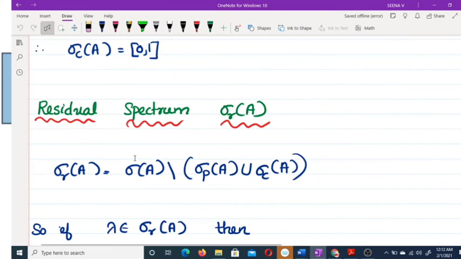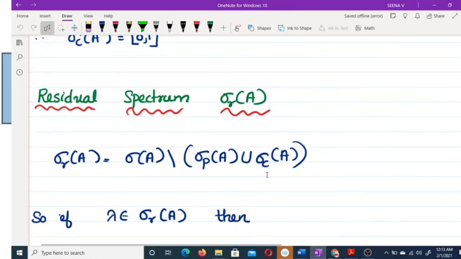Now moving to the last one, the residual spectrum. What is σ_r(A)? It is σ(A) minus the union of σp(A) and σ_c(A). That means those spectrum points that are not in the point spectrum and not in the continuous spectrum are called the residual spectrum.